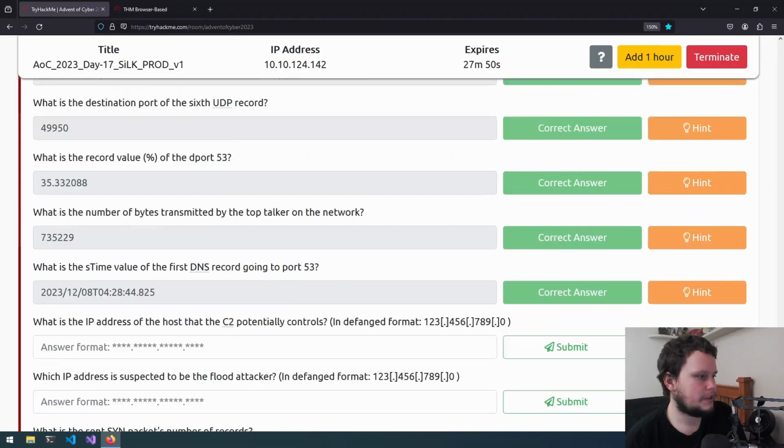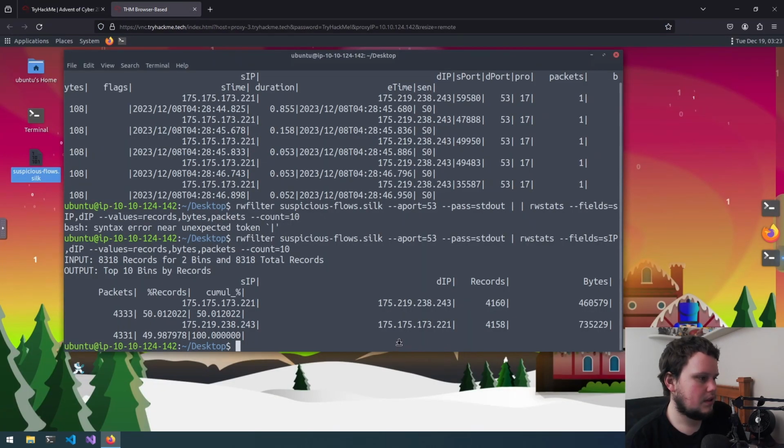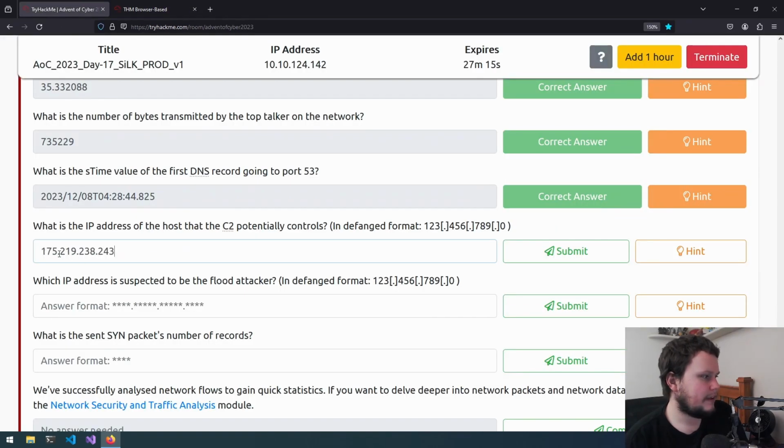So what was the question? What is the IP address of the host that the C2 potentially controls? Looking at this, I'm going to take a guess and say it's the bottom one because there's greater data being sent to port 53, which I wouldn't have thought would be the case. You'd think that the one with the more records would have the more data. So copy that, and it wants us to defang it, so you put square braces around the dots so you don't accidentally click on the link, the IP address.